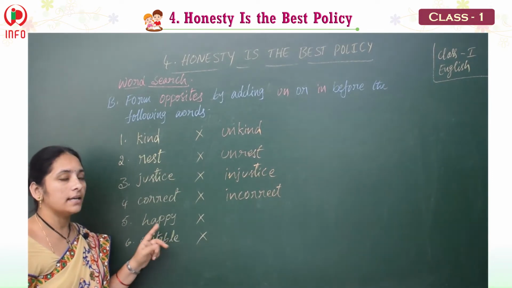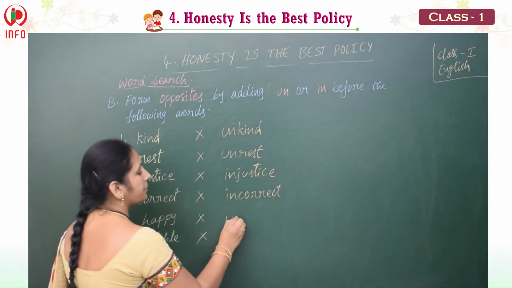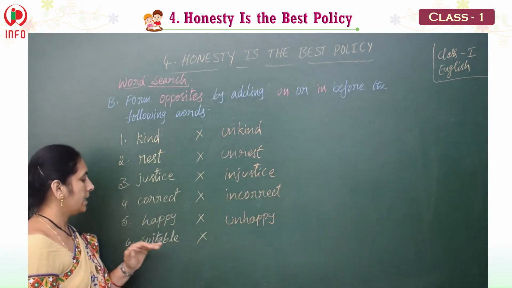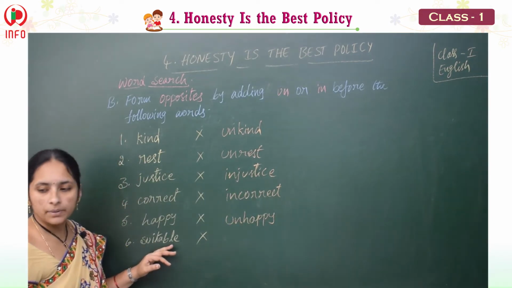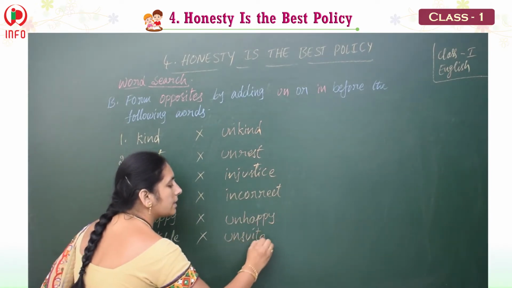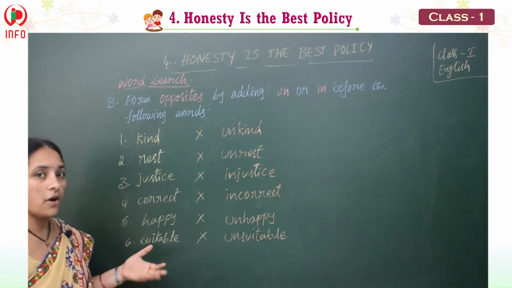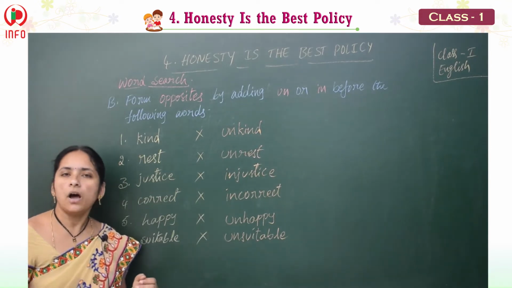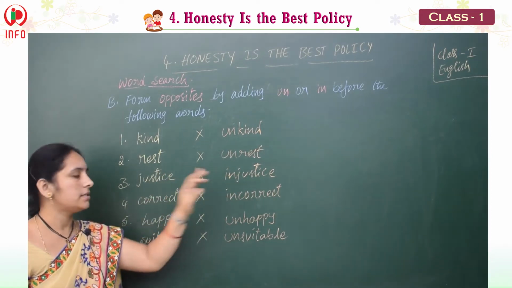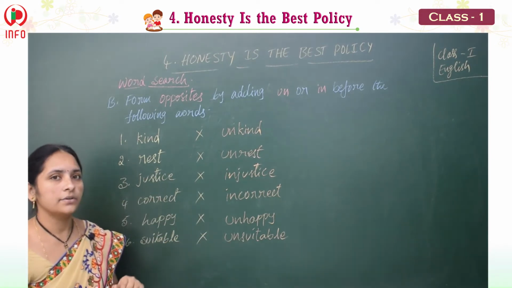And happy. I am happy, but she is unhappy. Suitable. For this also, unsuitable. The dress is suitable to you, but this is not. This is unsuitable. Not suitable, we can call it unsuitable. Opposite words. Okay. Kind, unkind. Rest, unrest. Justice, injustice. Correct, incorrect. Happy, unhappy. Suitable, unsuitable. Okay children.